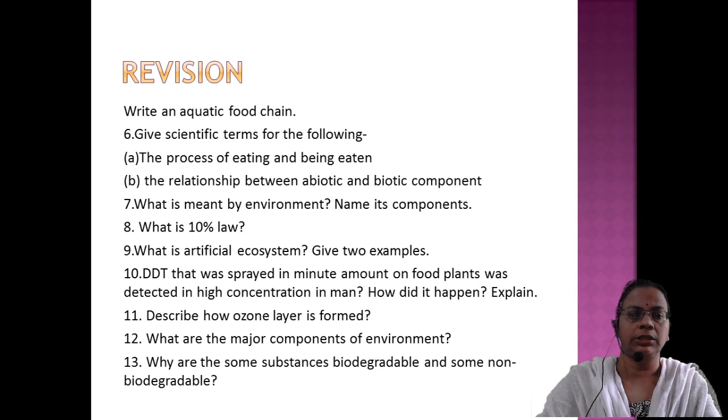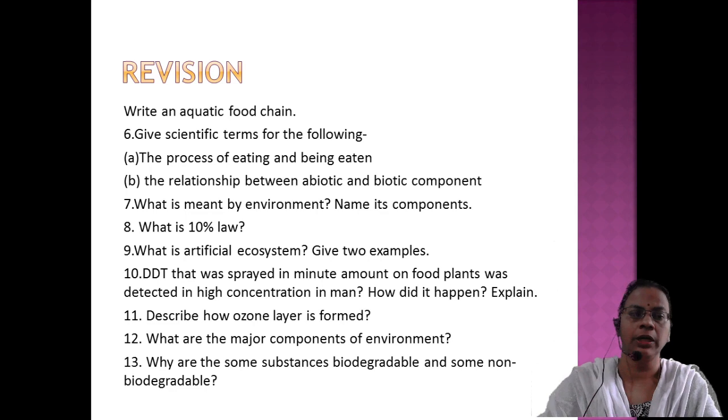You can write it. Then, DDT that was sprayed in a minute amount on food plants was detected at high concentration in man. How did it happen? It is by the process of bioaccumulation or biomagnification. And explain, so you have to explain the whole procedure. Describe how the ozone layer is formed. So you have to explain ozone formation, and how it is deposited in the stratosphere and forms an ozone umbrella, and if there is more use of CFC, how it can cause thinning of the ozone, and what the harmful effects are. All these points, if it is 3 marks you have to explain, 2 marks only the formation of the ozone layer.